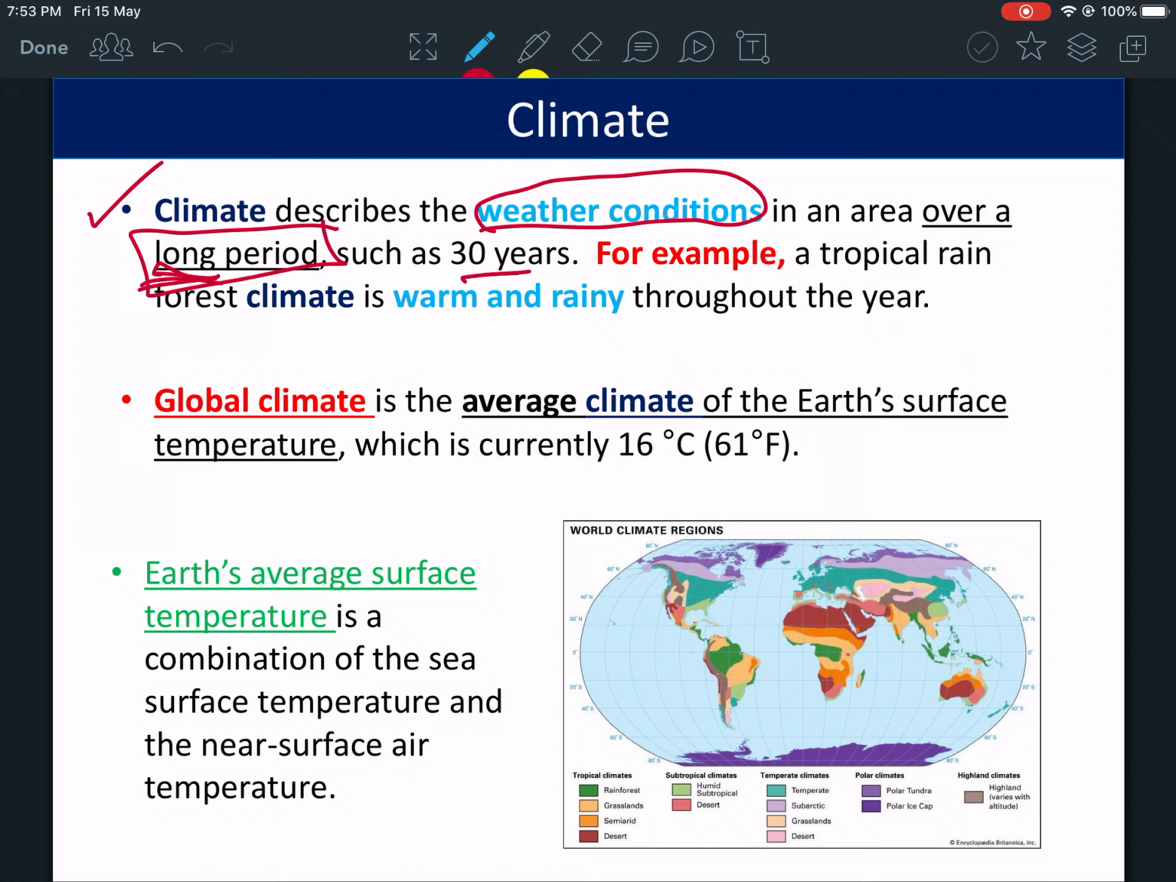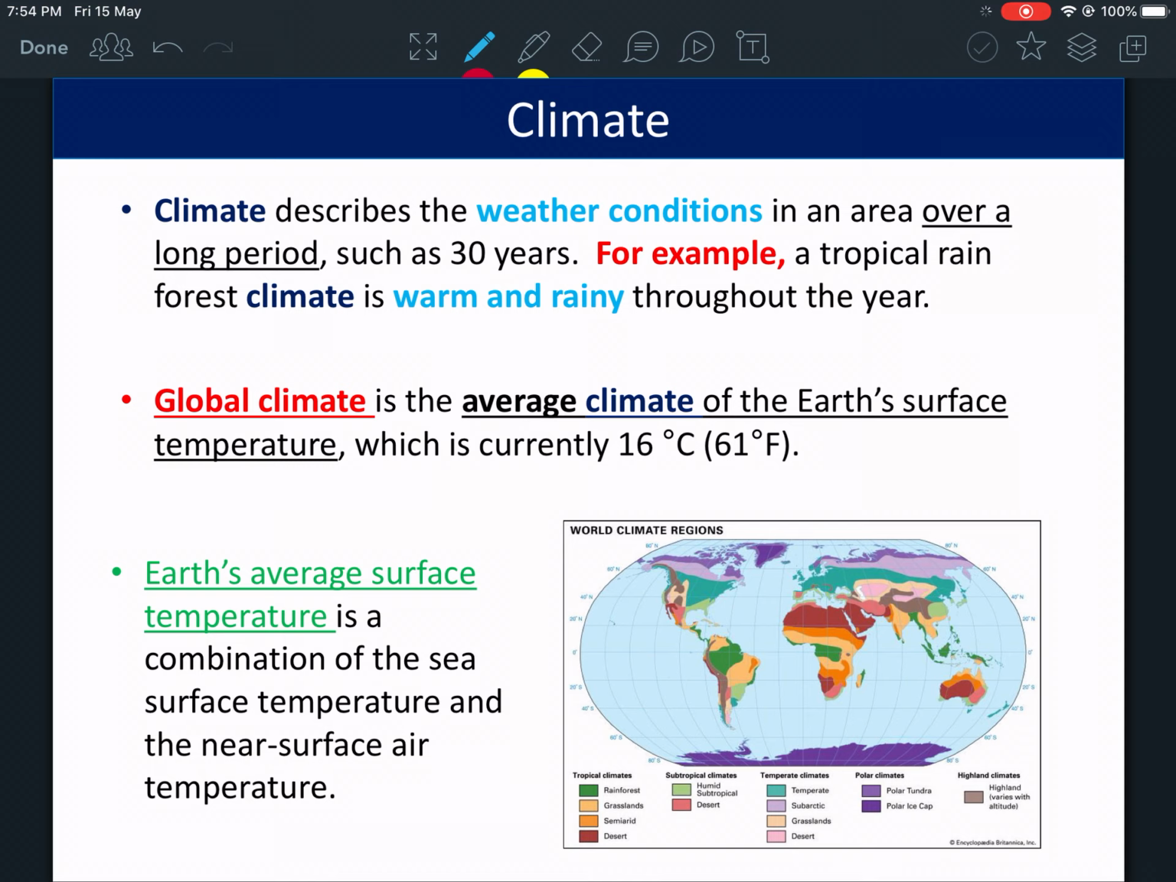For example, a tropical rainforest has warm and rainy weather. Here in the Emirates, we have a dry and hot climate. This is the climate here. It doesn't mean that it's always hot. Some days are cold. In the winter we have a few cold days, but in general, the climate in the UAE is dry and warm.